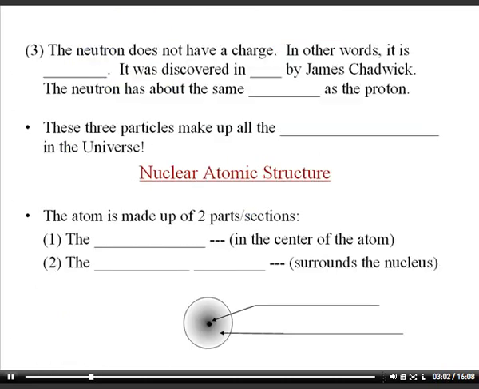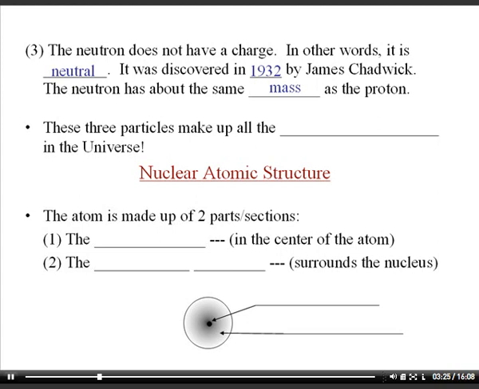On the next slide we have the neutron. The neutron does not have a charge, that's why it's neutral. So the neutron gets its name from the word neutral. And it was discovered in 1932 by James Chadwick. And the neutron has about the same mass as the proton. And again, the neutron and the proton are around 2,000 times heavier than an electron, so you don't really need to worry about the electron's mass, only the neutron and the proton.